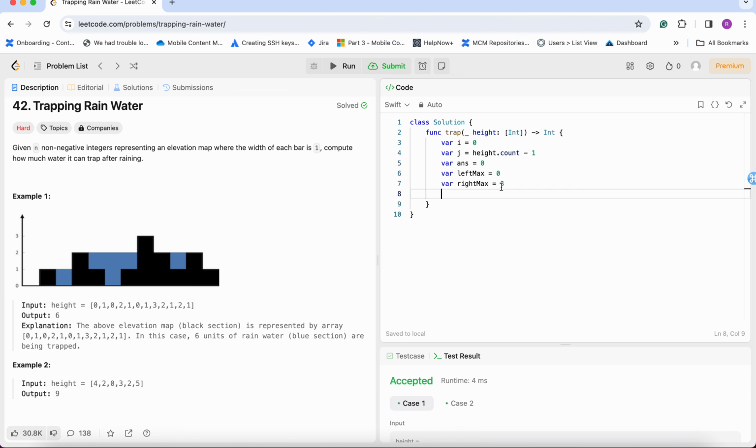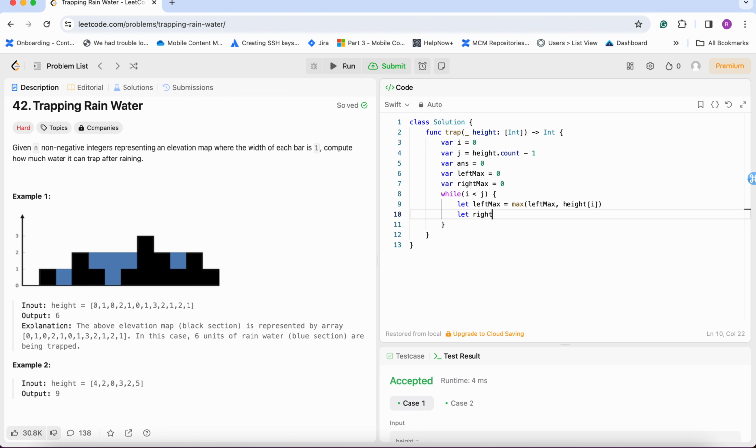Okay. Now I will run a while loop that will run while i is less than j. First I will calculate the left max. Left max will be max of left max comma height of ith bar.